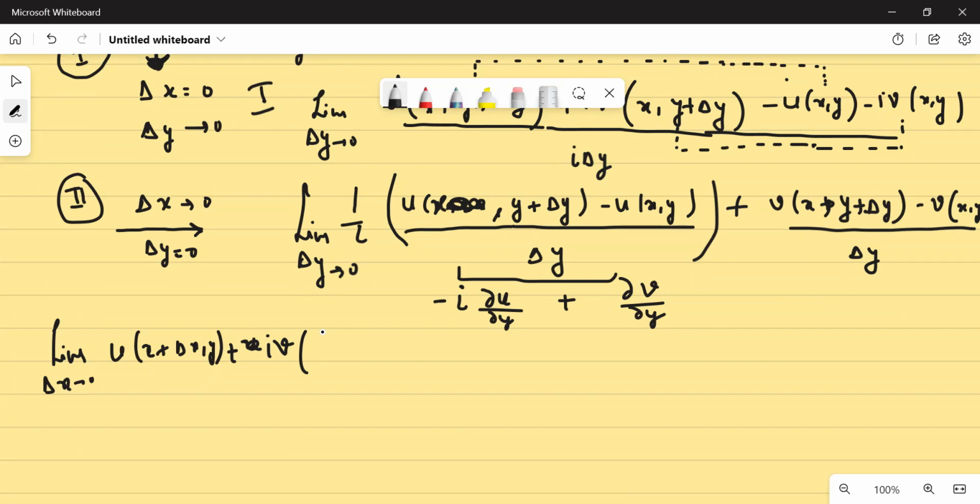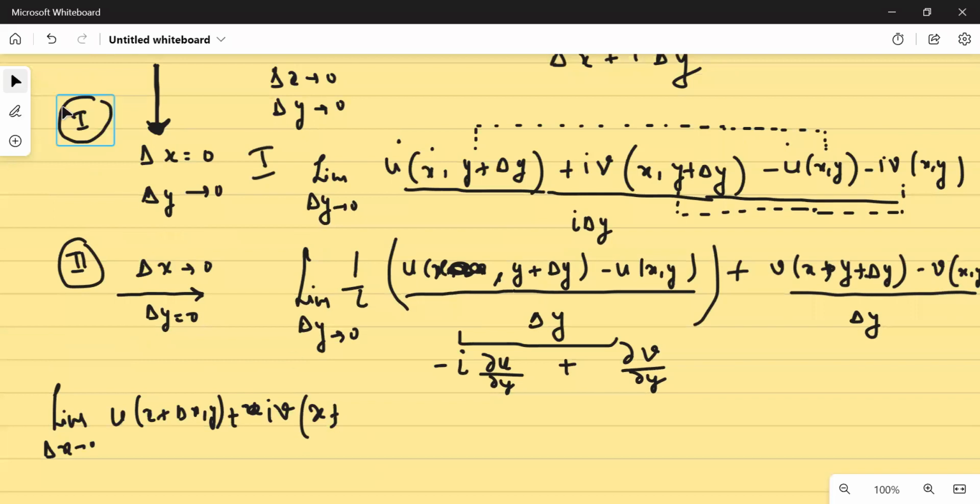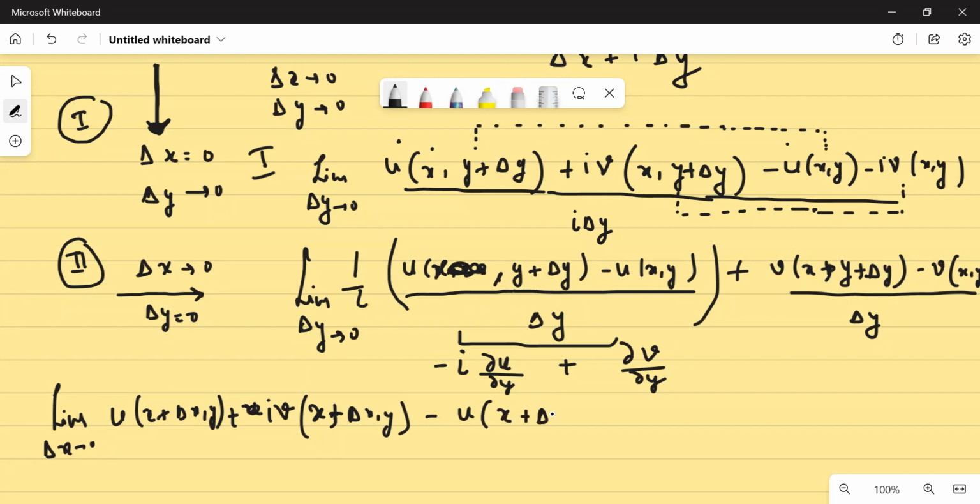Okay, so what it will yield me, this will yield me u x plus delta x comma y minus u x comma y, minus iota v x plus delta x comma y minus v x comma y, sorry, my bad.